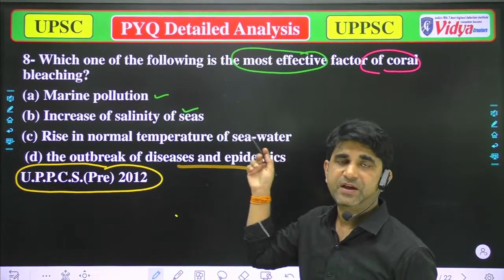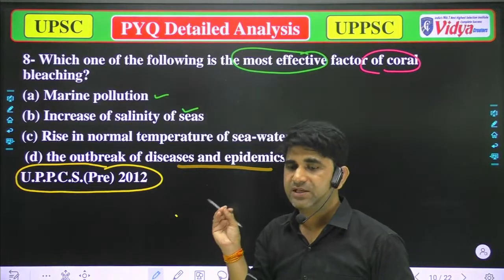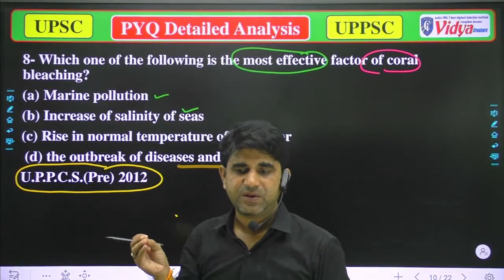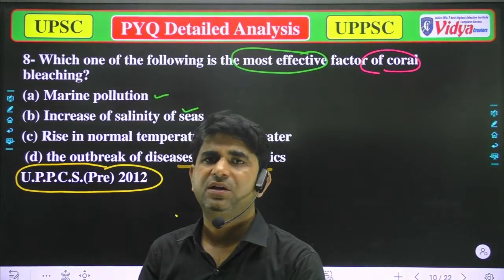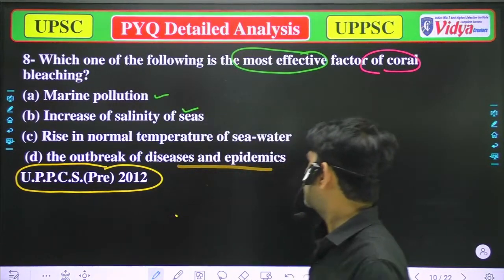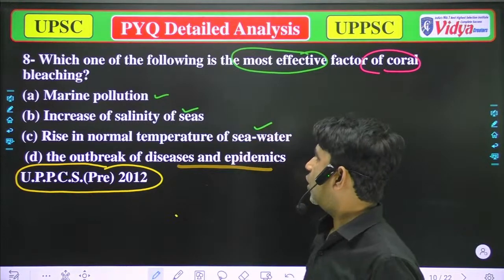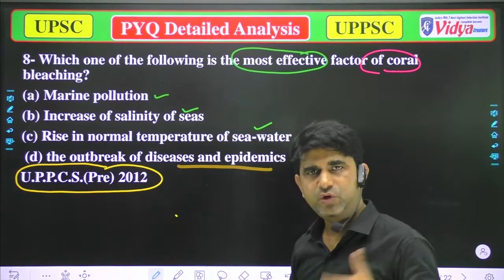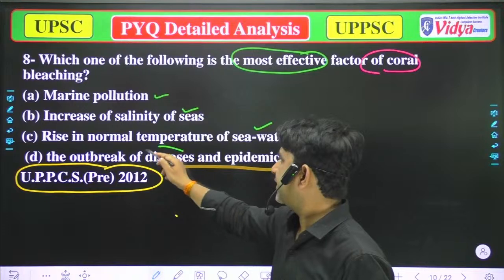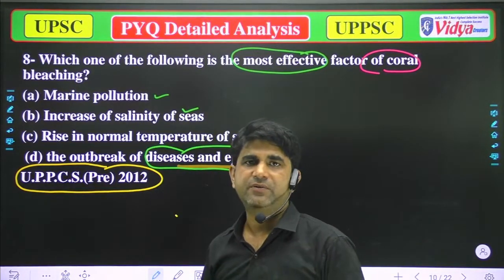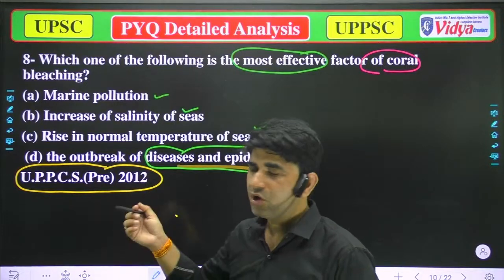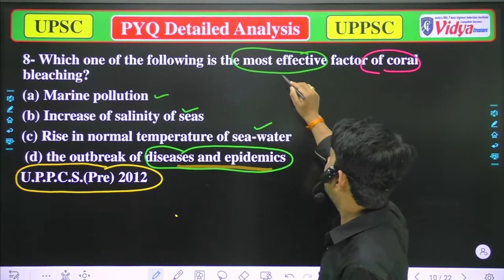As I told you, if the temperature increases, living organisms in that seawater can't survive. The outbreak of disease and epidemics could also be possible with marine pollution. So all of these are correct, but the question was most effective.